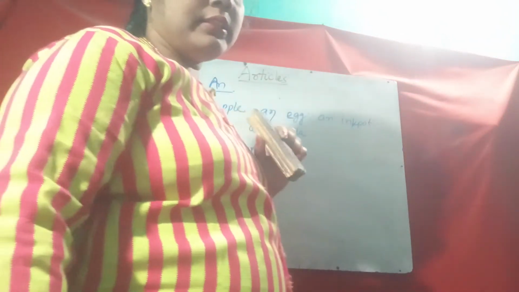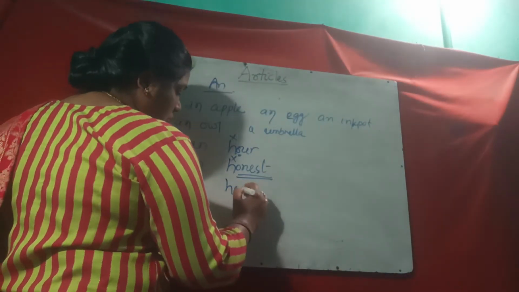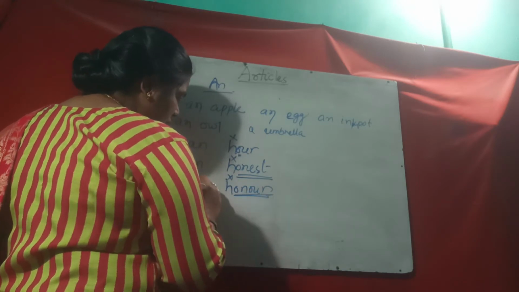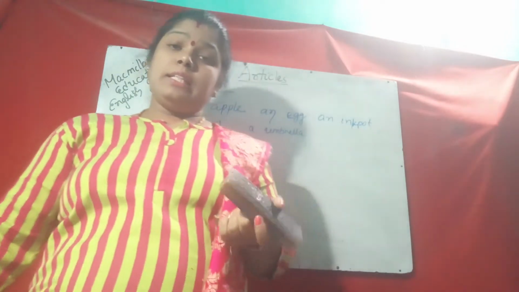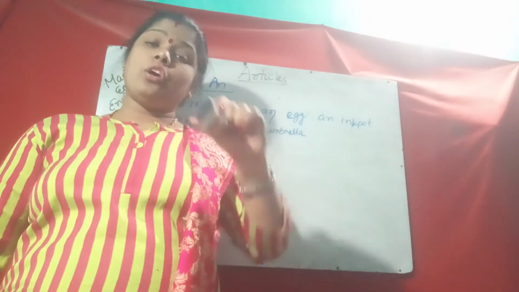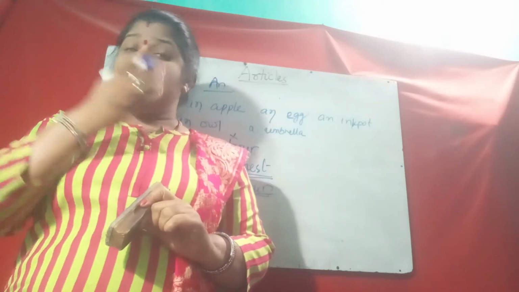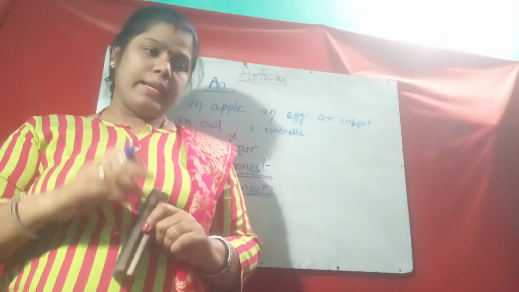Then honor, H-O-N-O-U-R. But H is silent here. You read "onor". So an honor. So if the word starts with H, or if the first letter is silent and the second letter is a vowel, before that we use N, not A. I saw an owl.